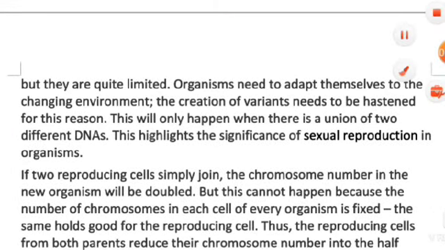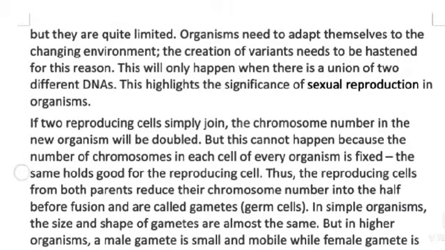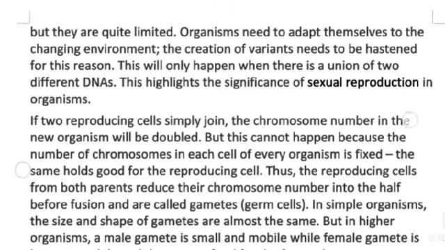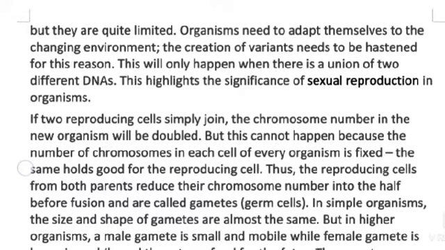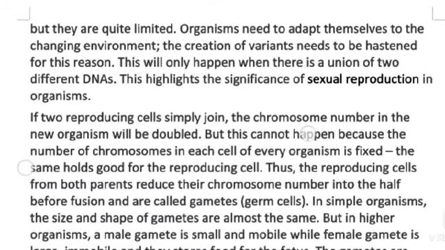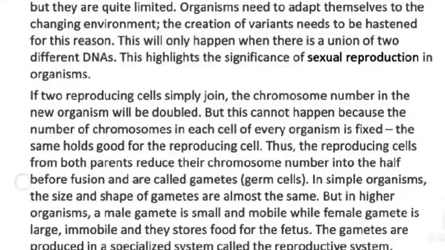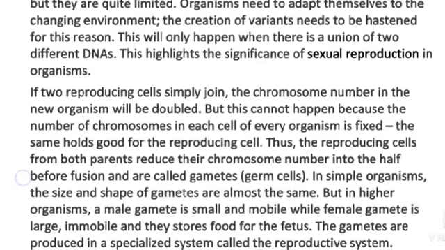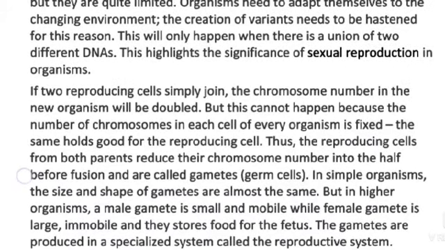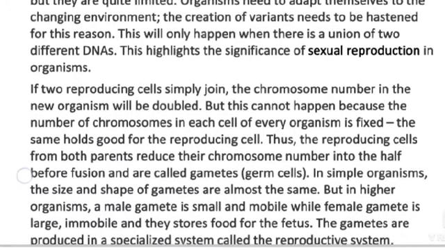If two reproducing cells simply fused, the chromosome number in the new organism would be doubled. But this cannot happen because the number of chromosomes in each cell of every organism is fixed. The same holds good for the reproducing cells.